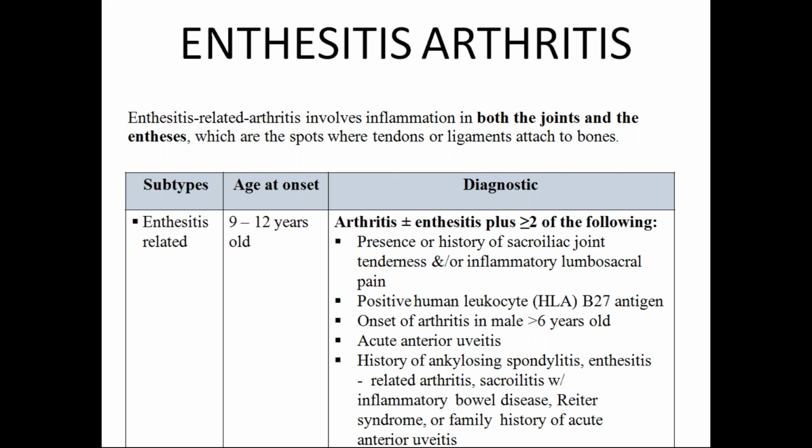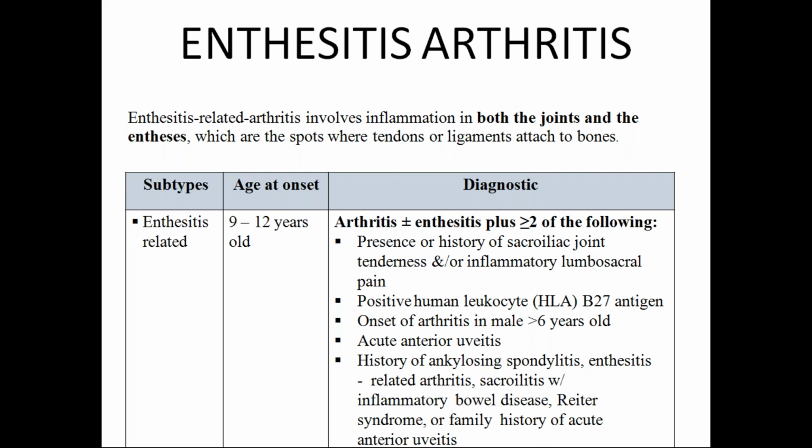Usually the age of onset is 9 to 12 years. The diagnostic criteria are arthritis plus enthesitis, along with two of the following: presence or history of sacroiliac joint tenderness or inflammatory lumbosacral pain. Usually it involves the axial joints like the sacroiliac joint and lumbosacral pain, particularly related to the vertebrae. Positive human leukocyte antigen, HLA-B27, and onset of arthritis in males after 6 years of age.